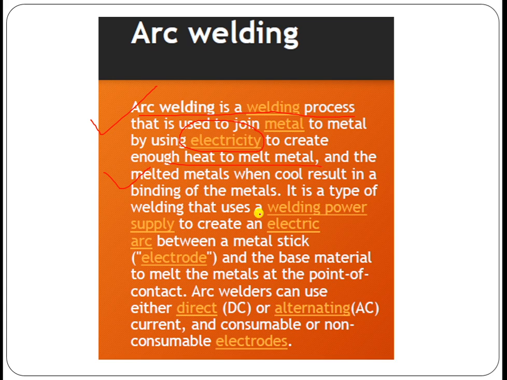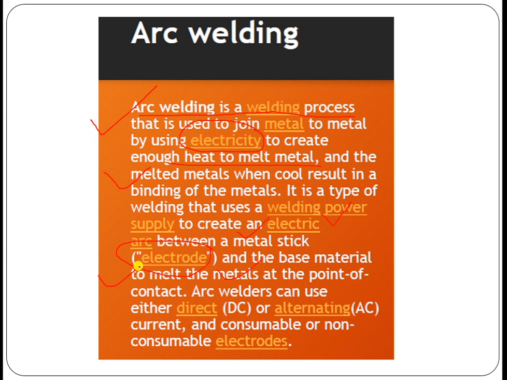In these cases, the power supply is used for creating the electric arc, with the electrode and the base material melting at the point of contact, as I have already told you.